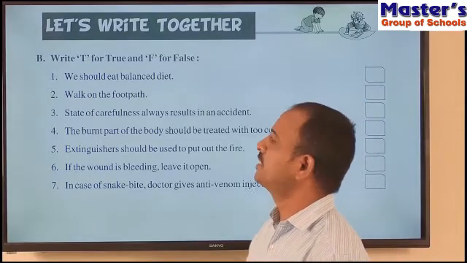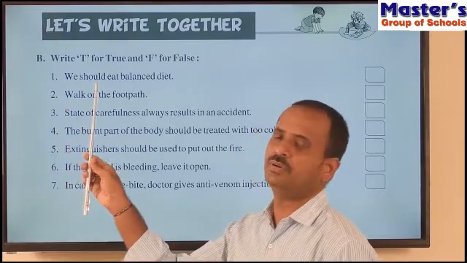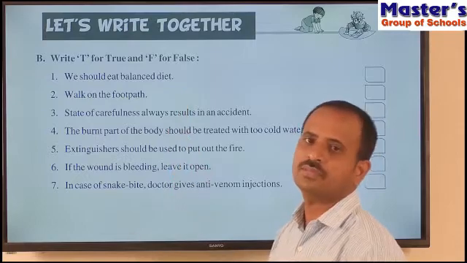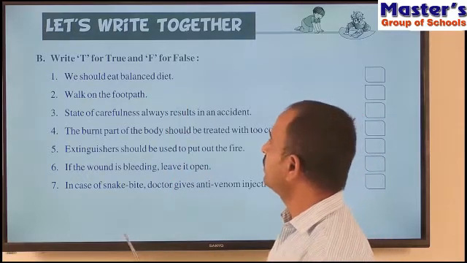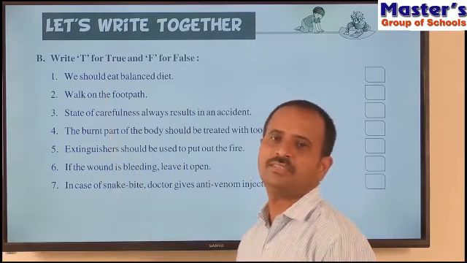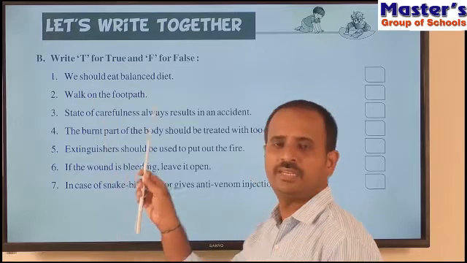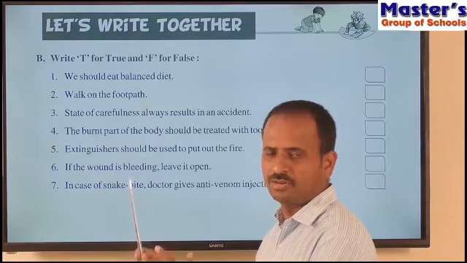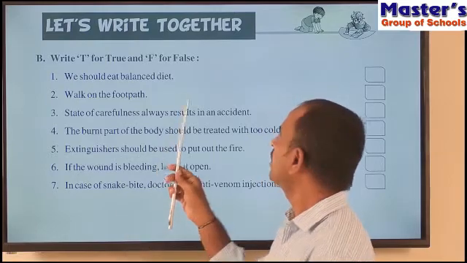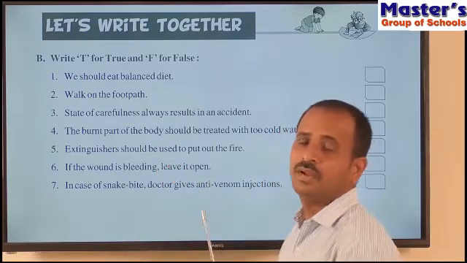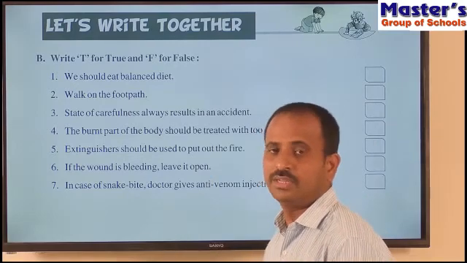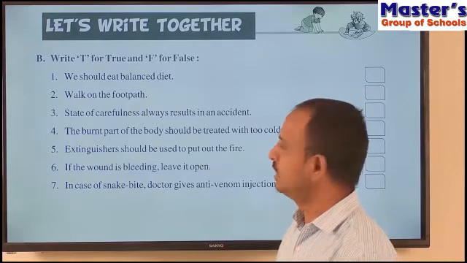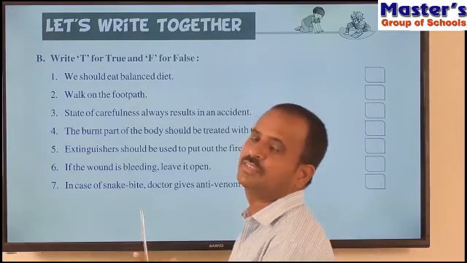So children, let us see the second section in the activity part. That is, write T for true and F for false. In this section, they have given 7 sentences and we have to read each sentence and understand its meaning. If the sentence is wrong, that is false, write F in the box. And if the sentence is correct, that is true, write T in the box. So children, read the 7 sentences first.